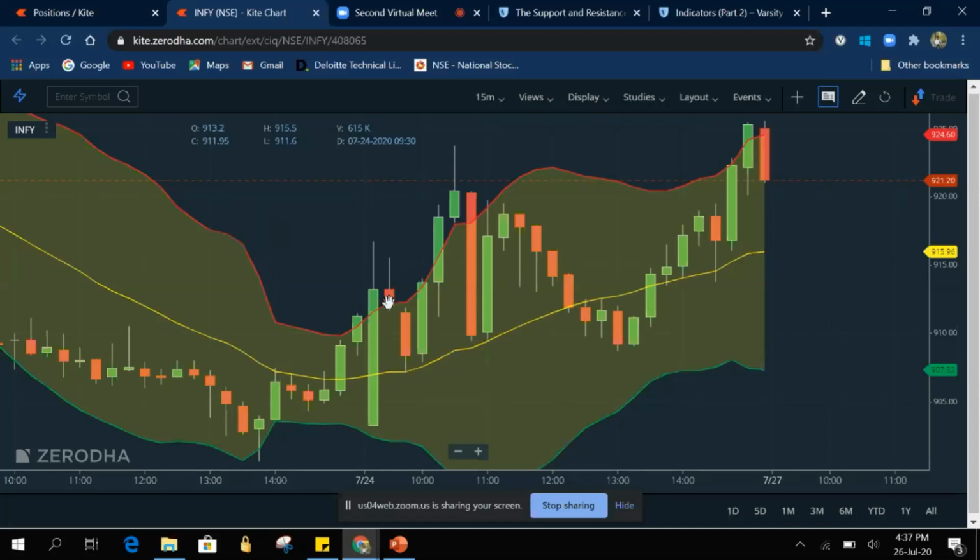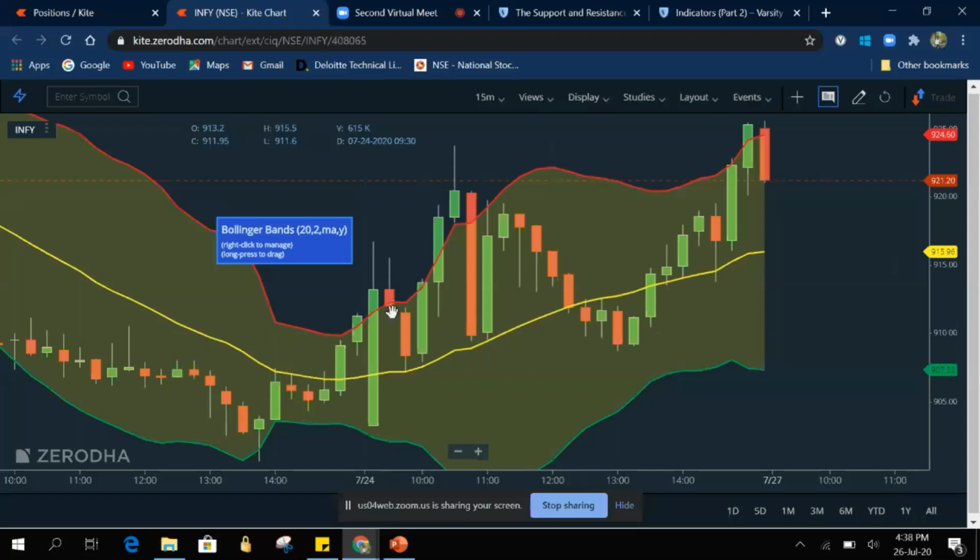Suppose this is at 9:15 and this is at 9:30. So at 9:30 we took a short trade. Here we will enter at this price. Say suppose here 9:15 is the price. We entered a short trade at 9:30 at 9:15 rupees.